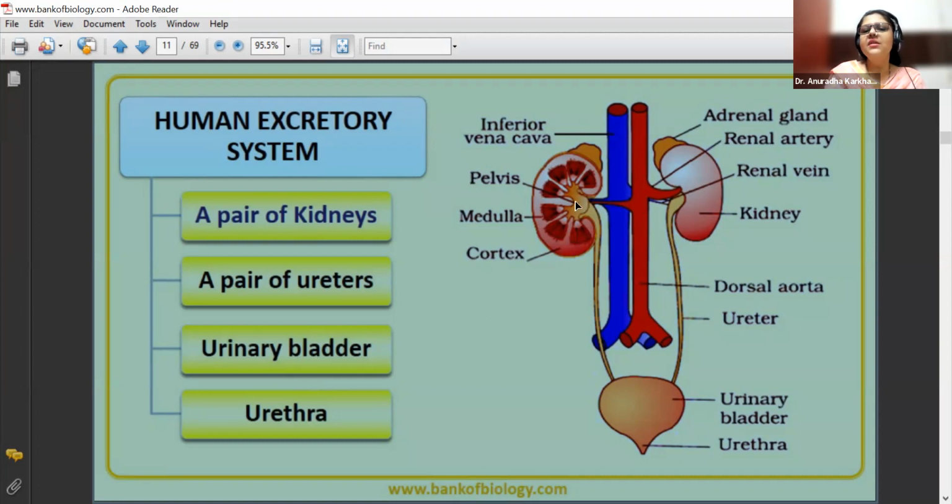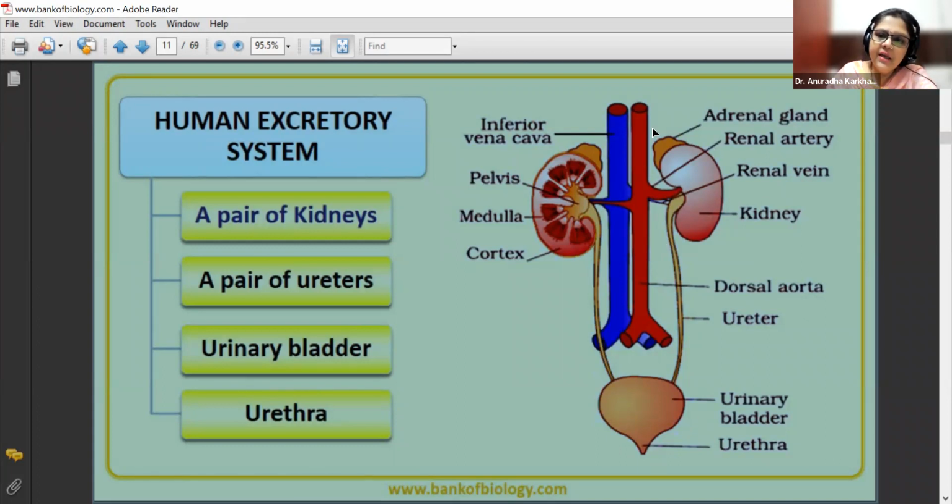Okay. So this is the specific structure or part of the kidneys, pelvis, medulla, cortex, which I have given ahead in this. This is in the cut section of the kidney. This is the entire one. Okay, so look, this is your renal artery, right? Renal vein, kidney. This is going to be the ureter, urinary bladder, urethra.